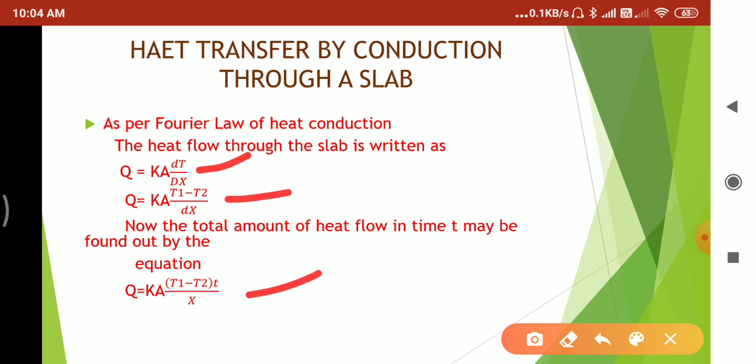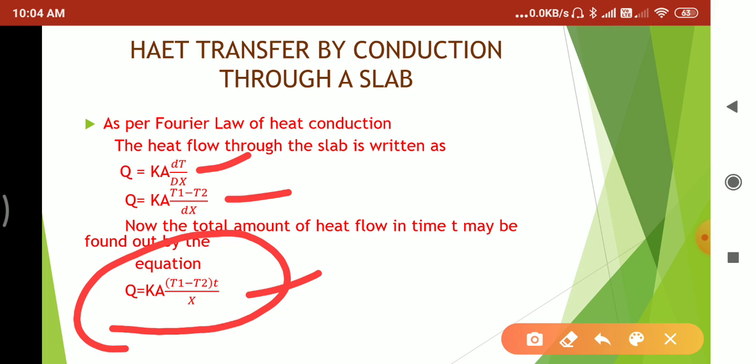Here small t equals the time for which heat flows from left to right. This is the equation for heat flow through the slab, or simply a wall. This is called heat transfer by conduction through a slab.